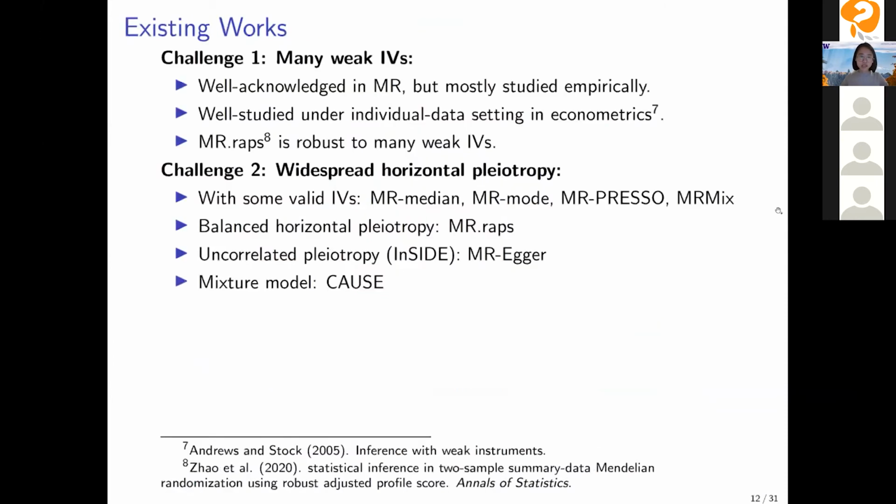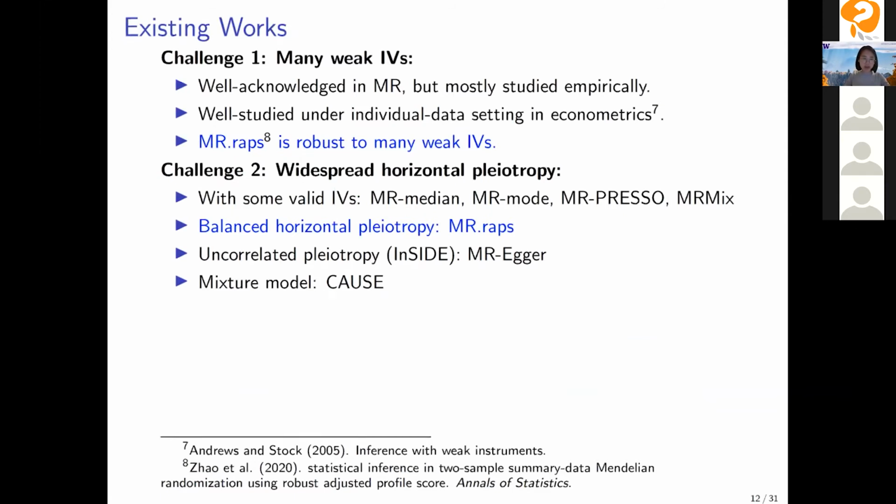There are existing works, so for the sake of time, I will not go into detail, but I just want to highlight the MR-REPS method that's proposed recently in 2020. MR-REPS is robust to many weak IVs, and it's also able to deal with balanced horizontal pleiotropy, but all the rest of the methods only deal with one of these challenges.